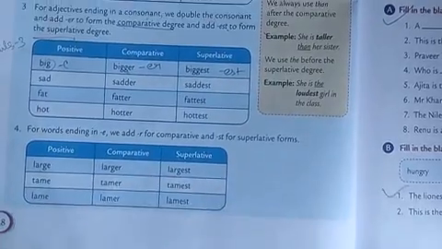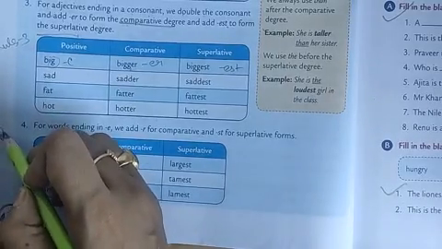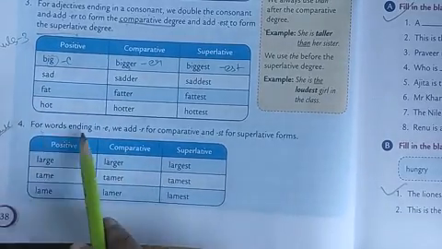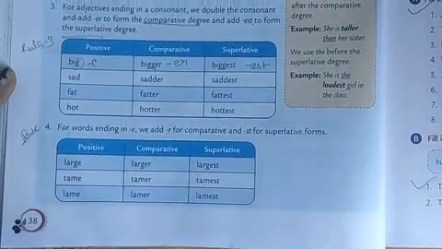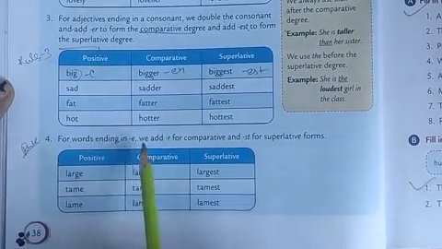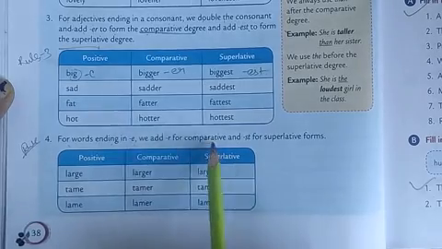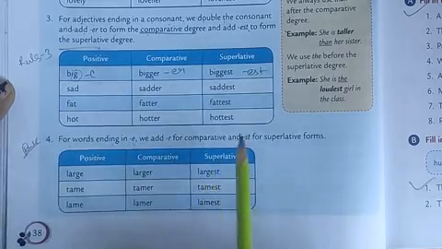Now let us move to rule number 4. For words ending in e, we add r for the comparative degree and st for the superlative degree.